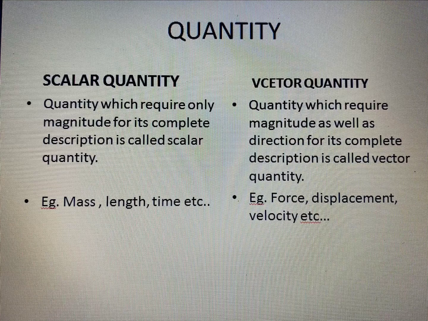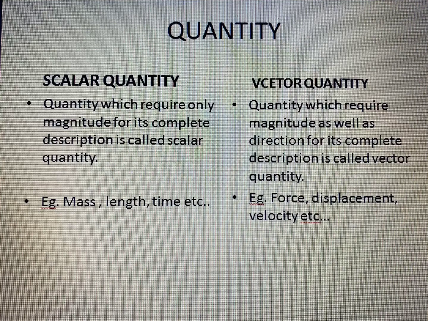All are scalar quantities. Now if we move to vector quantity, it is a quantity which require magnitude as well as direction for its complete description. Example, force. Suppose that if you want to push a table in right direction, or if you want to move a table in right direction, you should apply force in such a way that it moves in right direction only. If you are applying the force in any other direction, it will not move in right direction. If you want to move it in right direction, you should apply a force in a particular direction only. So force is a vector quantity.